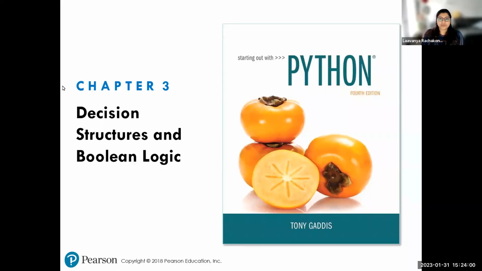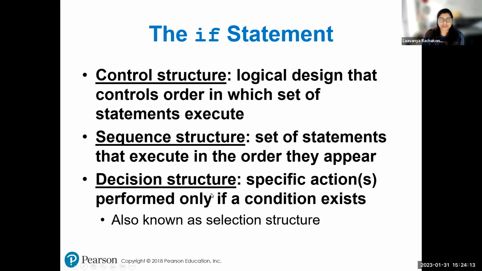Hello everyone. Today we are going to cover our next chapter, that is chapter 3, which is decision structures and Boolean logic. So when we are talking about the structure of a program, there are three types of structures. One is the control structure, second is the sequence structure, next is the decision structure, which is also known as the selection structure. Control structures are nothing but the logical design, basically the logic of the program, which will be deciding which statements should be executed next.